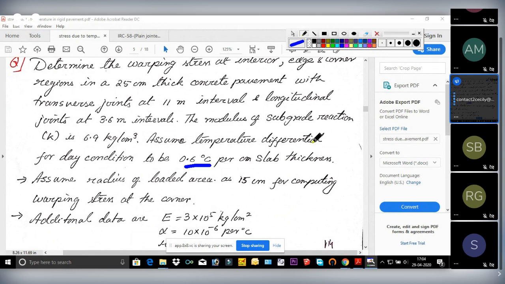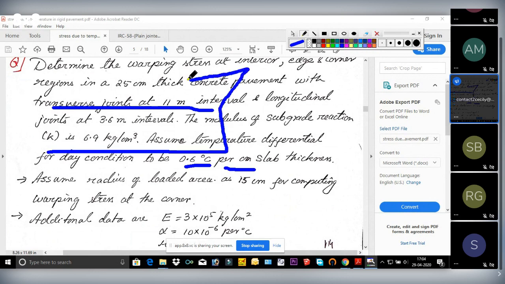See the unit: 0.6 degree centigrade per centimeter. Suppose this is the slab, and the thickness, I said, is 25 centimeter.